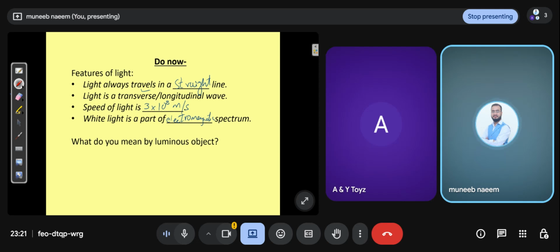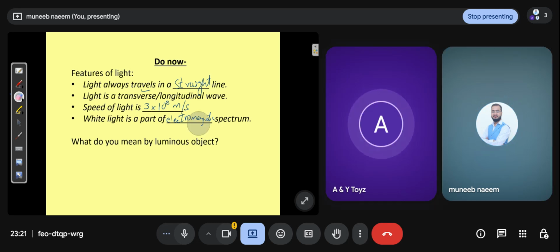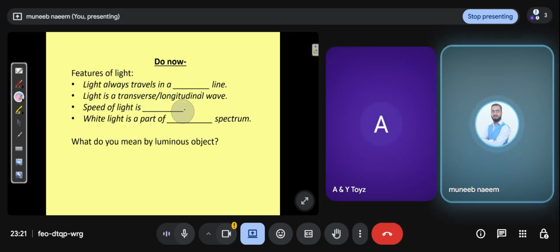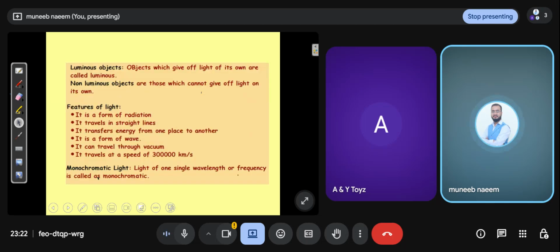What do you mean by luminous object? An object that produces its own light. Very good. This is called a luminous object, and an object that does not produce light is called a non-luminous object.